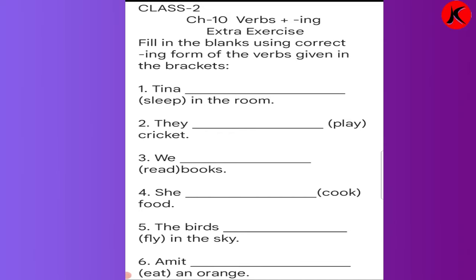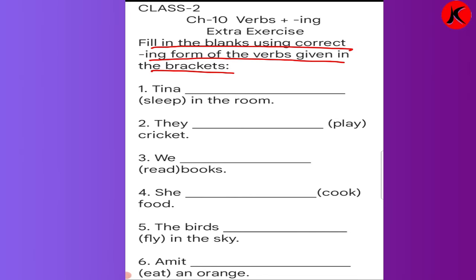So if the sentence has a singular noun and pronoun, is, am, he, she, it, all that we use is. But if it is in plural form, noun and pronoun, we have to use are with the verb plus ing. So we will do this exercise, children. Fill in the blanks using correct ing forms of the verbs given in the brackets.